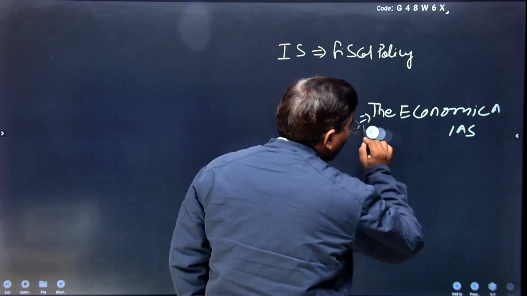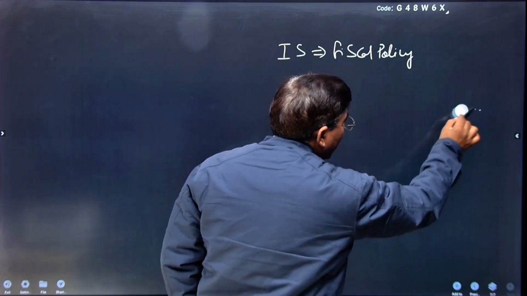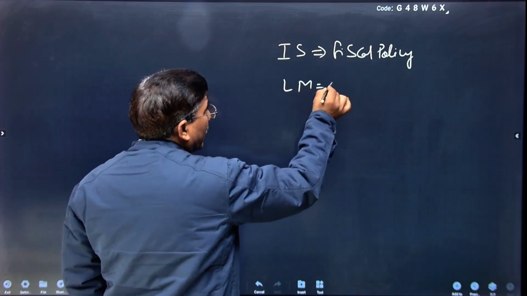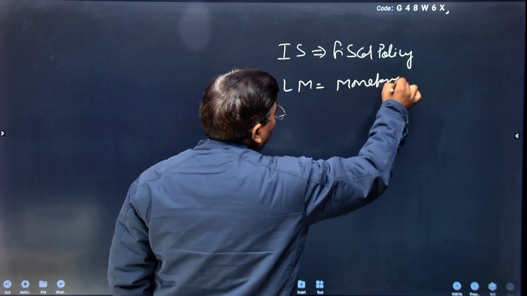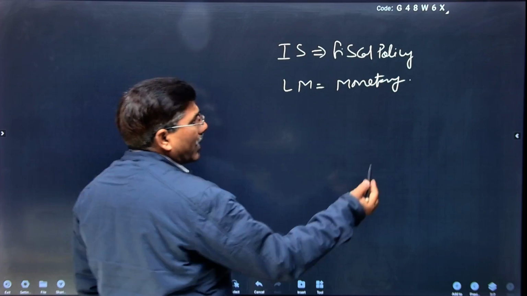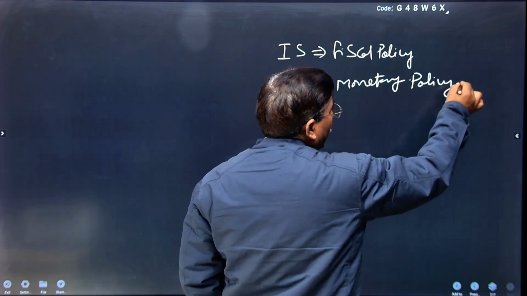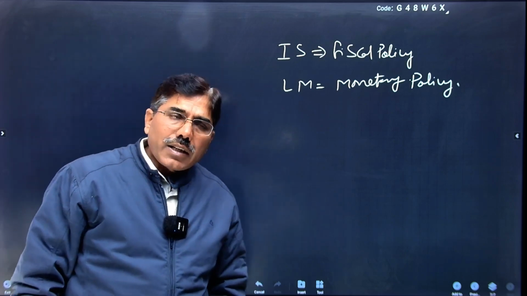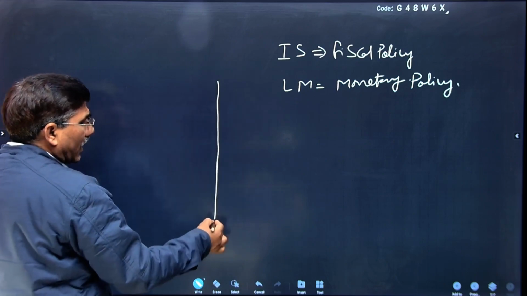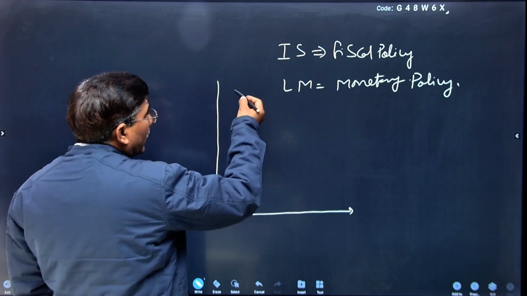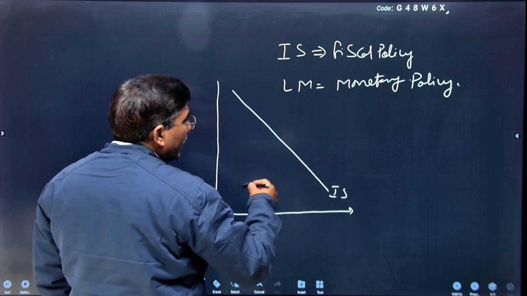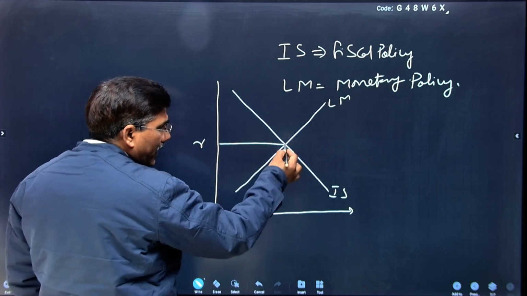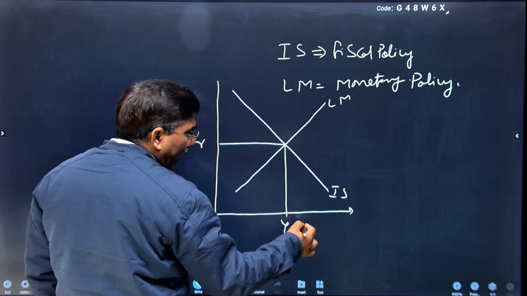As I discussed with you, the investment saving curve represents what? The fiscal policy. The LM curve represents the monetary policy of the government of India or RBI. Now you can understand the statement of the finance minister given in the budget 2023-24, why the crowding in effect was there. Suppose this is our IS curve, this is the LM curve, where they intersect each other determines the rate of interest, level of income, output and employment.